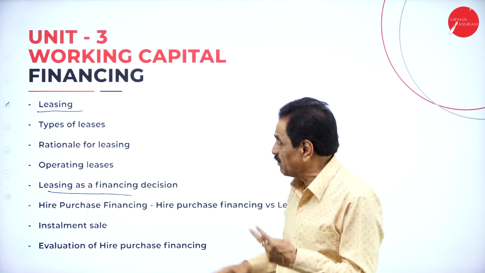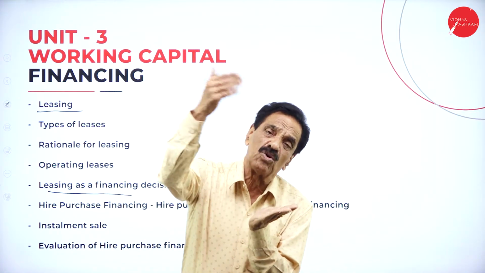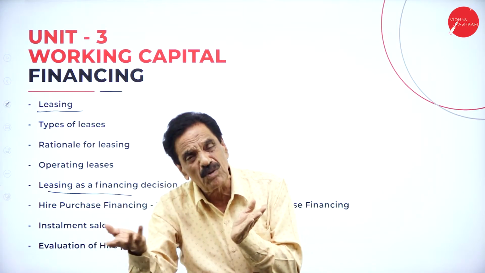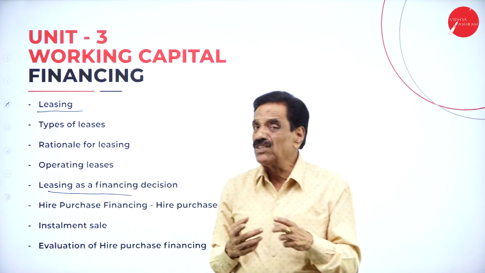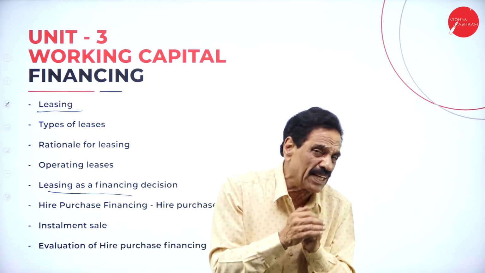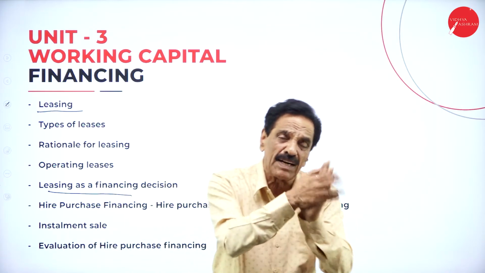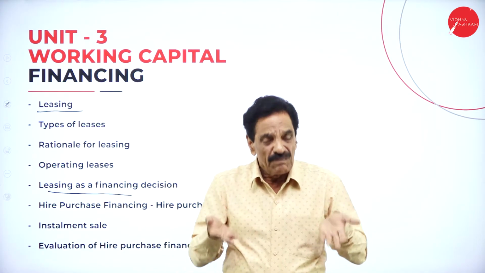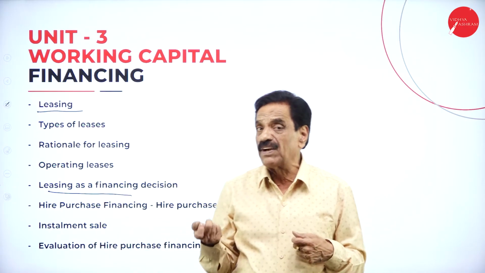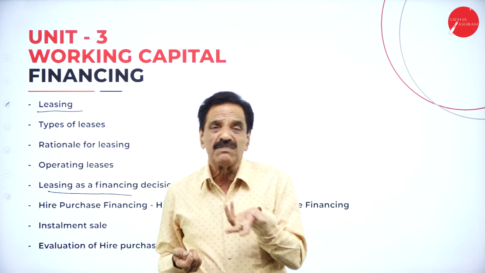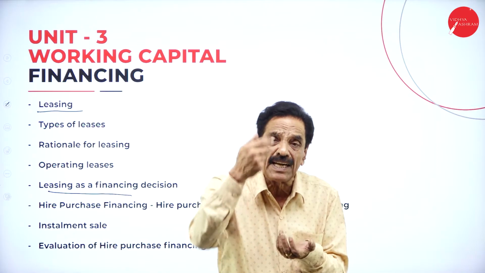There are two types of lease: the operating lease and the financial lease. Operating leases are for a short time, maybe only one year, and if they want, they can cancel the lease. But a financial lease is for the long term, maybe five or ten years, and he cannot cancel during the lease period. The money will be blocked somewhere and paid back after the lease period is over. The operating lease is for a very short period, maybe one or two years, sometimes one year, and he may cancel at any time.